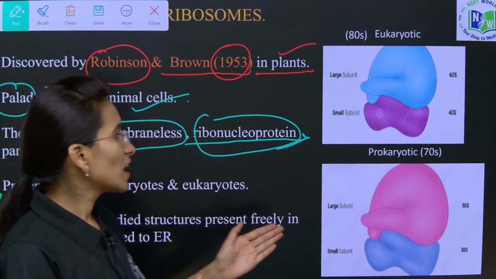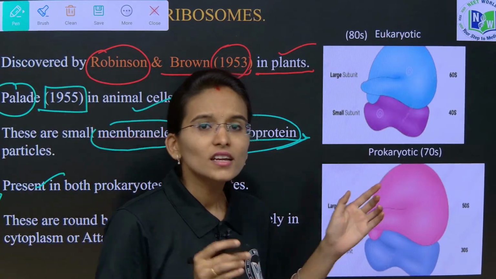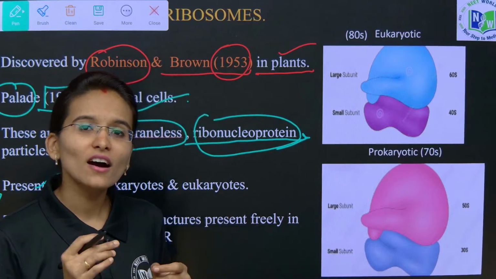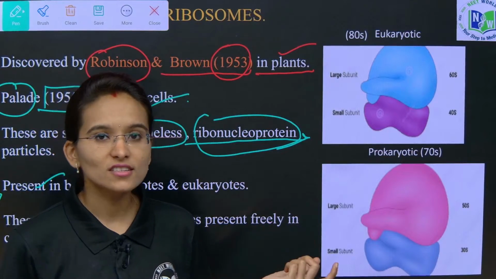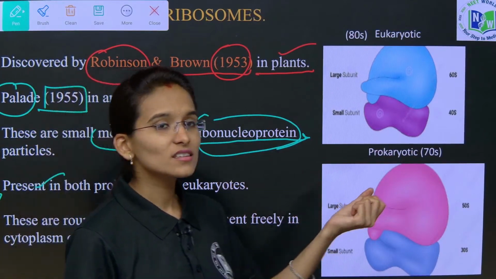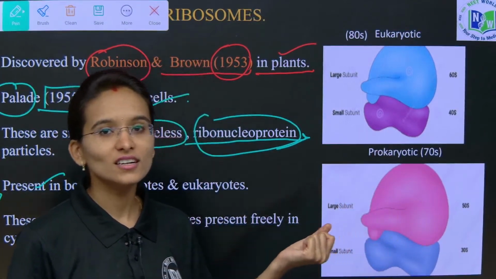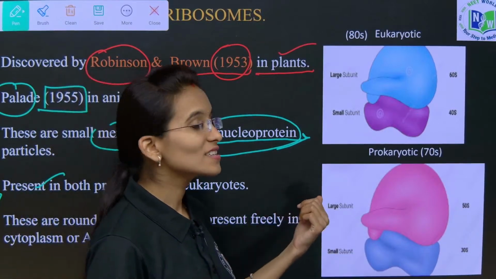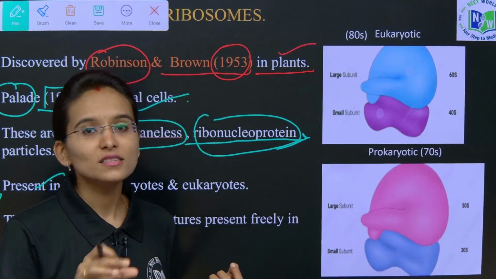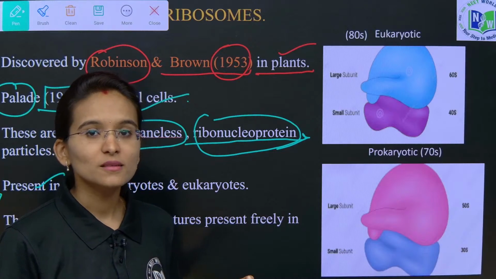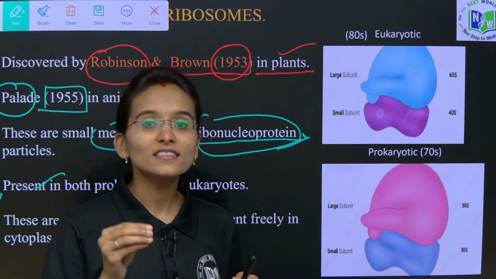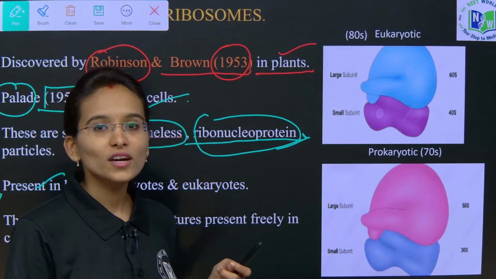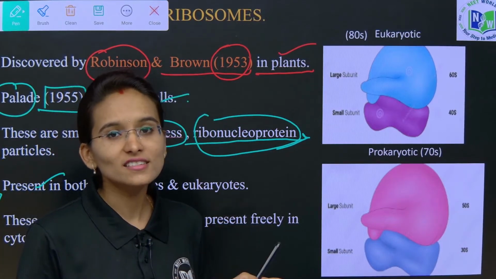In the prokaryotic cells, you have already learned in detail about the prokaryotic cell structure. If you recall the diagram, you can understand clearly. In the prokaryotic cells, the ribosomes are freely suspended inside the cytoplasm. The ribosomes move freely, and they are embedded as granular structures in the prokaryotic cells. They float freely in the cytoplasm.